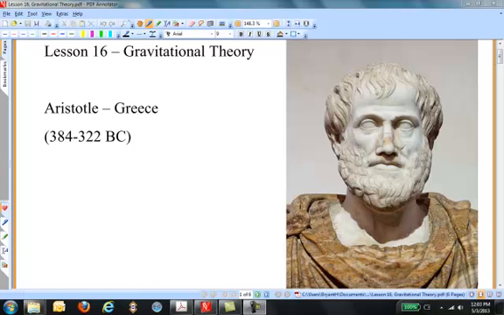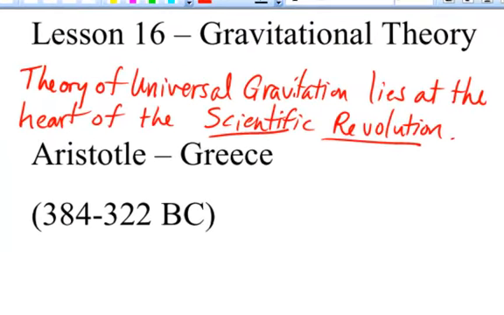It would not be an exaggeration to say that today's topic, gravitational theory, lies at the heart of the scientific revolution. In unraveling the puzzle behind the motions of planets in the night sky, what was once mystical in ancient historical times became understandable in modern times to anyone willing to accept the physical arguments and to do the math.